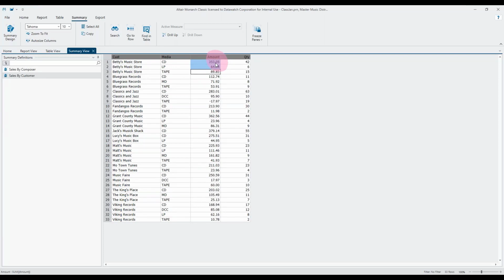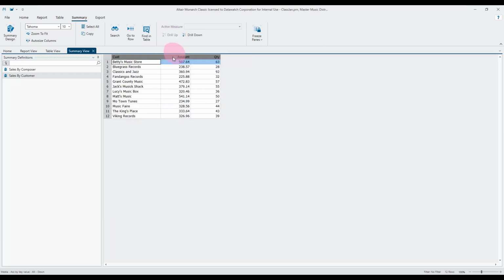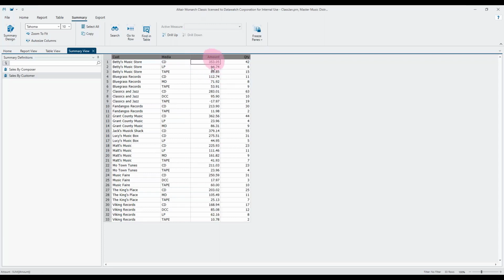If we're manually interrogating the data and we're sat in front of Monarch and we don't want to export the data or use Automator, then we can drill up. We've got this drill up and drill down option here available. So drilling up removes the lowest level key. So I can drill up, it removes the media, and now we're back to the same view that we would have had if we didn't even have that second level key in. So we can see the 50764, or we can drill down and we can see the rows that make up that 50764. But at the moment, we're not seeing both those values in there at the same time.